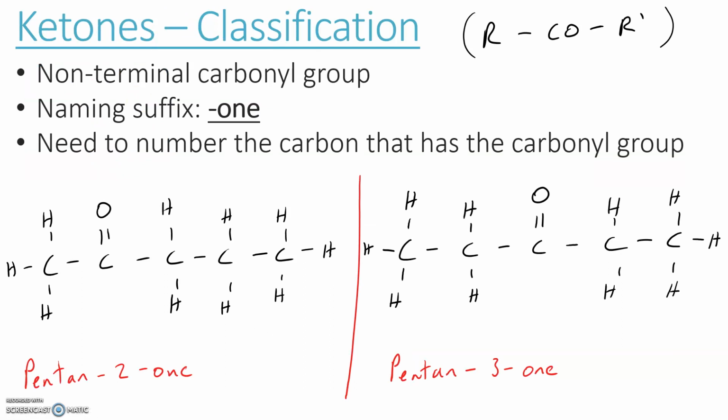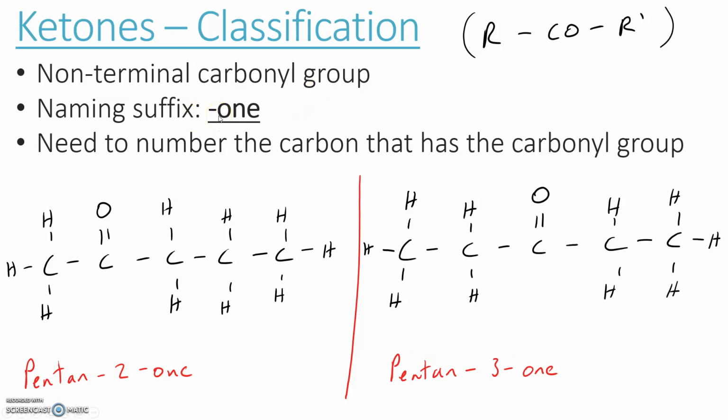The difference between ketones and aldehydes is that aldehydes have the carbonyl group at the end of the carbon chain, whereas ketones have it somewhere in the middle of the carbon chain. So it's a non-terminal carbonyl group, which means not at the end of the carbon chain, but somewhere in the middle.